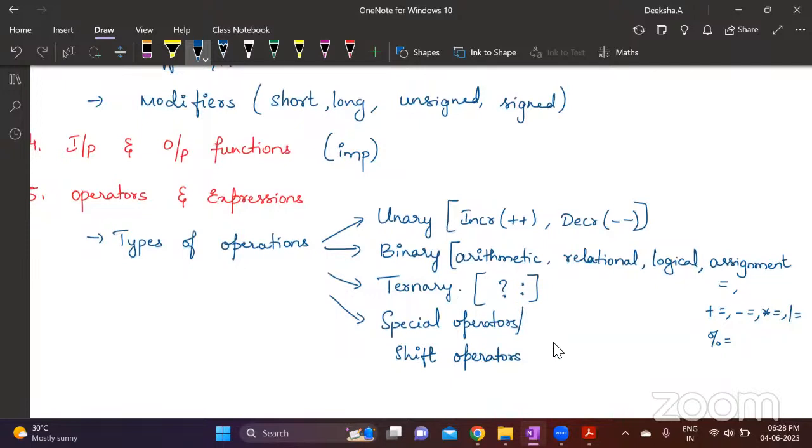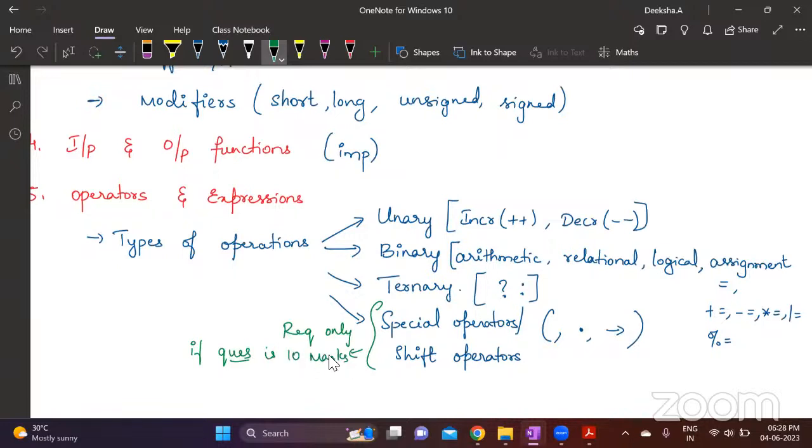Under special operators, you can mention the comma operator, and then you have left shift, right shift, binary operators, the dot operator, and then the pointer. Structure to pointer is given as an arrow. These things you can mention if it is for 10 marks, otherwise not necessary. This is required only if the question is for 10 marks.